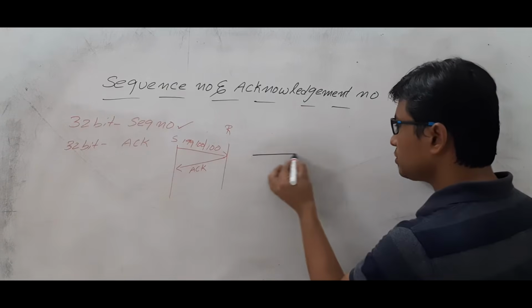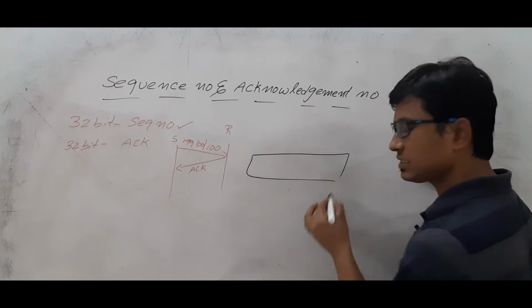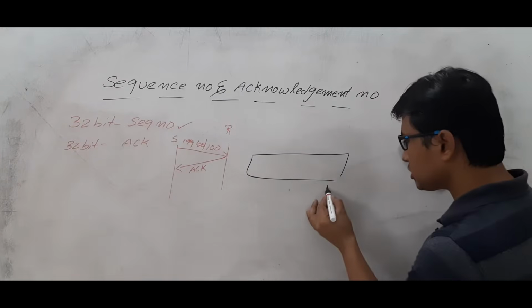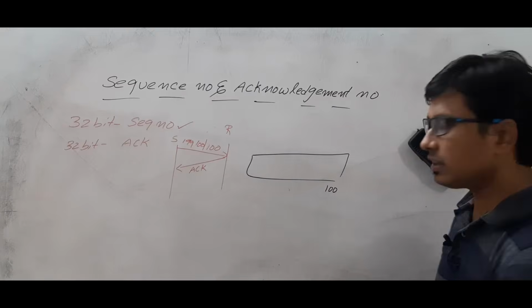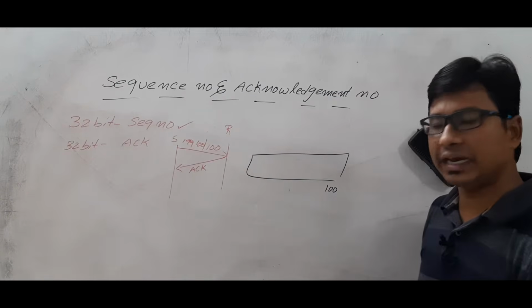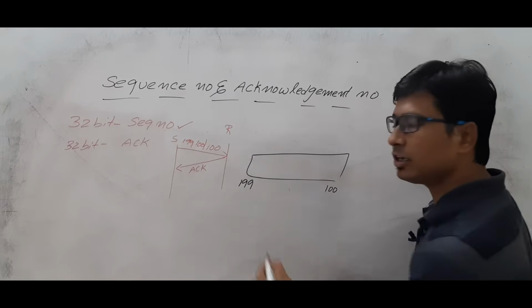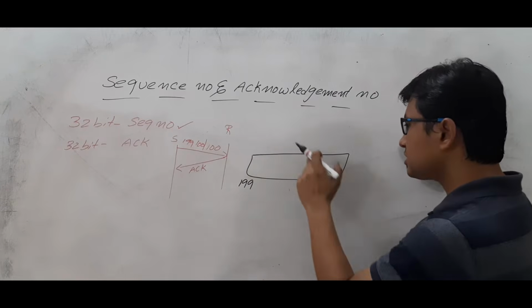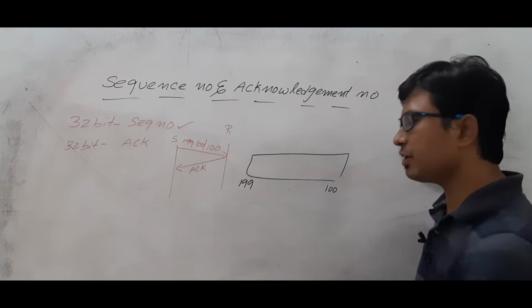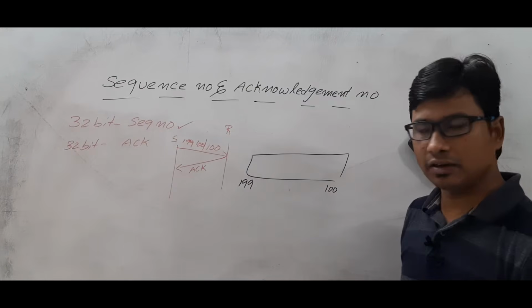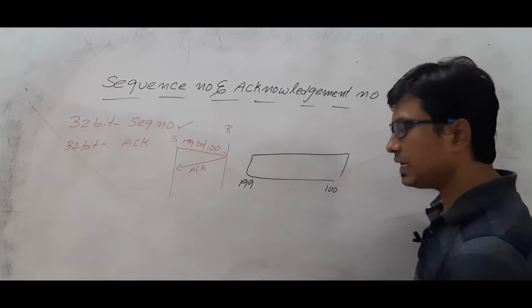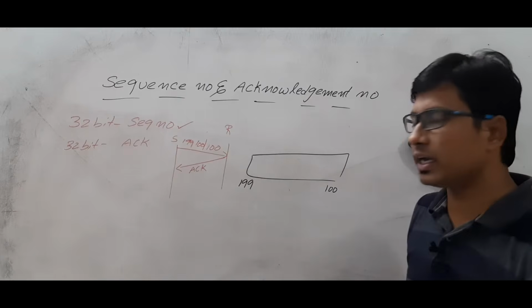If the first byte starts from 100 and you want to send 100 bytes, then the last byte number will be 199, because each byte is identified with a number. Am I right or wrong? So when you count all the bytes, the last byte will be 199.